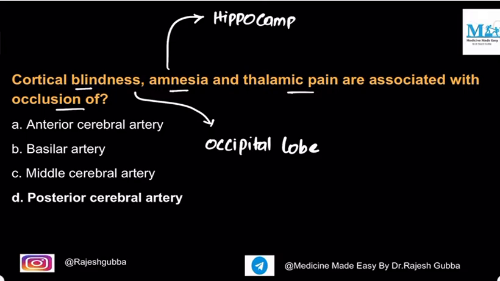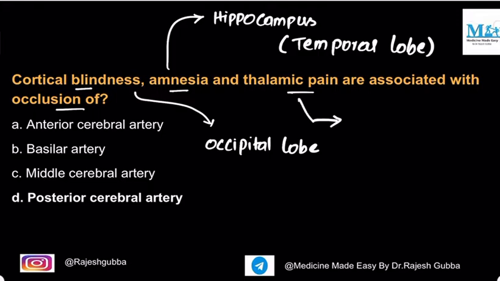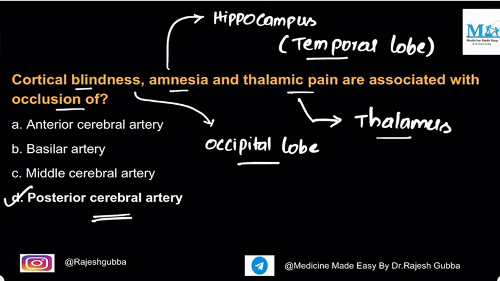There are many other sites, but mostly the hippocampus, which is present in the deeper part of the temporal lobe. And for the development of thalamic pain, as the word itself tells you, the pathology should be within the thalamus. Now, these three structures, that is temporal lobe, thalamus, and as well as the occipital lobe, are supplied by the posterior cerebral artery. So the answer to this question is the posterior cerebral artery, right?